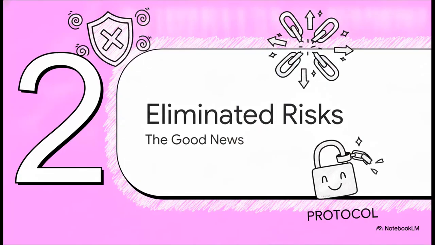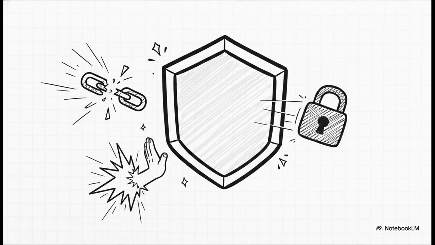Moving right along to Section 2, eliminated protocol security risks. And honestly, this is the good news part of our analysis. Because the core architecture got this modernization, several of those legacy security nightmares, they're just gone. First off, by axing that long-lived MCP session ID header, the risk of protocol-level session hijacking is effectively zero. There's literally no permanent session left for an attacker to steal.